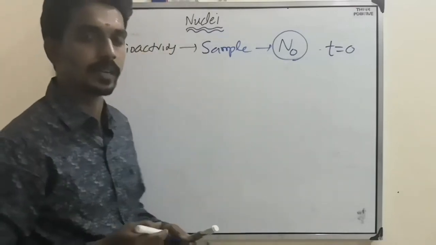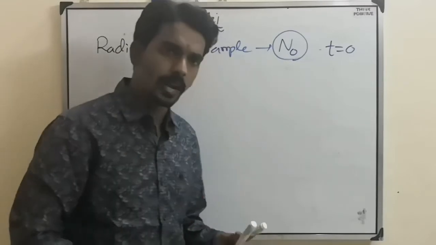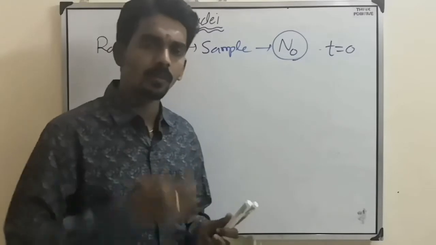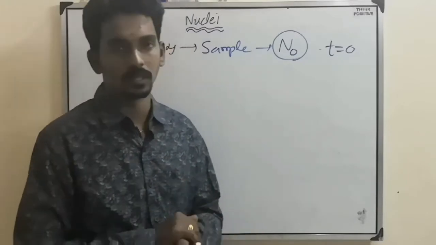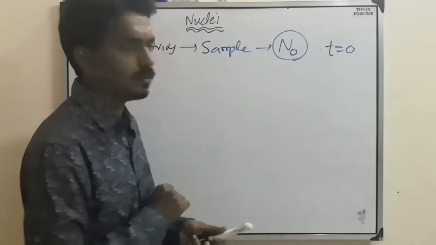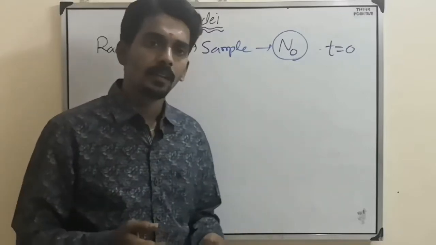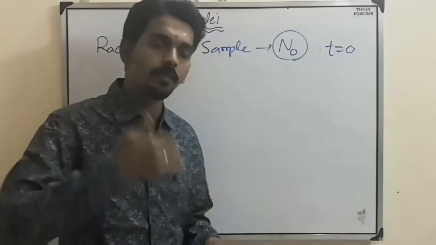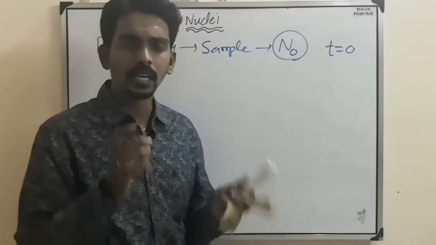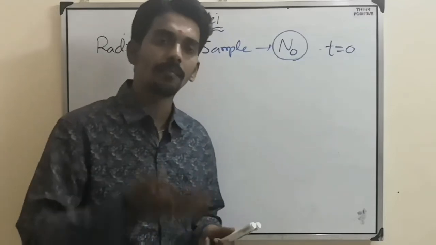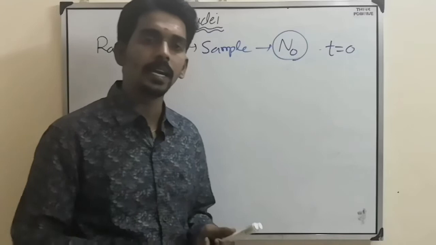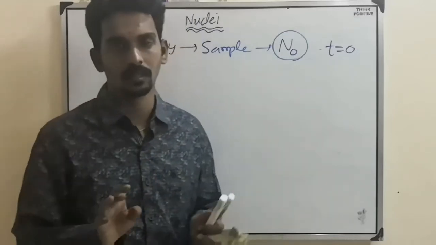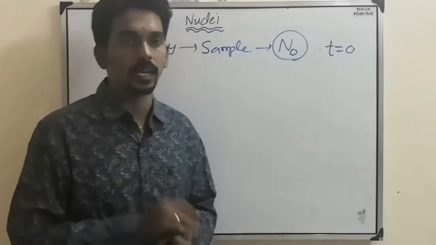Now what happens inside the radioactive element? One by one, atoms undergo the decay process. So after some time, some of them have undergone decay and some are left undecayed. Then the question comes: how many decayed after 1 year, how many undecayed after 1 year or 2 years or after 1 month or after 30 minutes, whatever it is. That they will ask us to calculate.